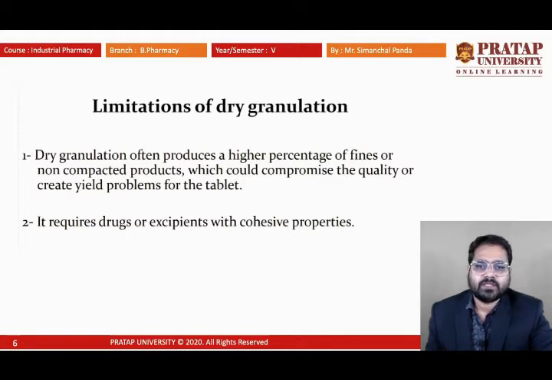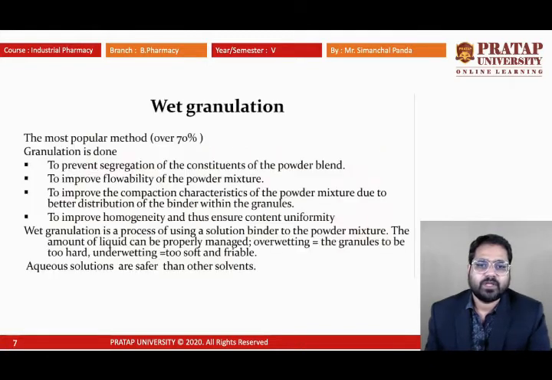So there is very little chance of attraction between the particles. So we can find a higher percentage of fine, non-compacted product, which will directly compromise the quality of the yield product, and many defects are found in the dry granulation method compared to the wet granulation method. It requires drugs or excipients with their own cohesive properties so that they can adhere to themselves.